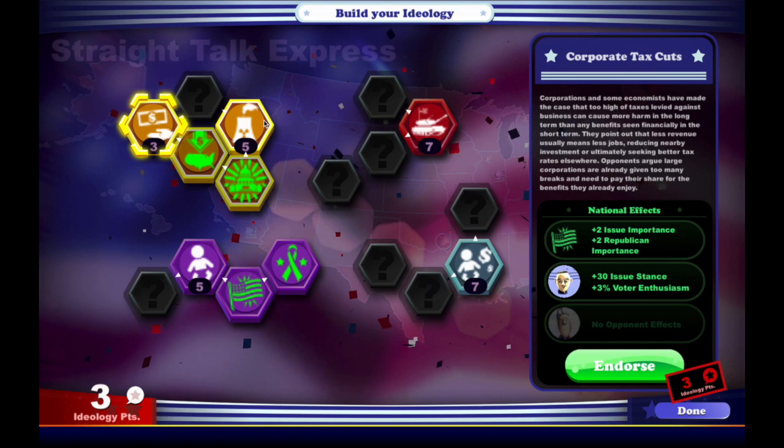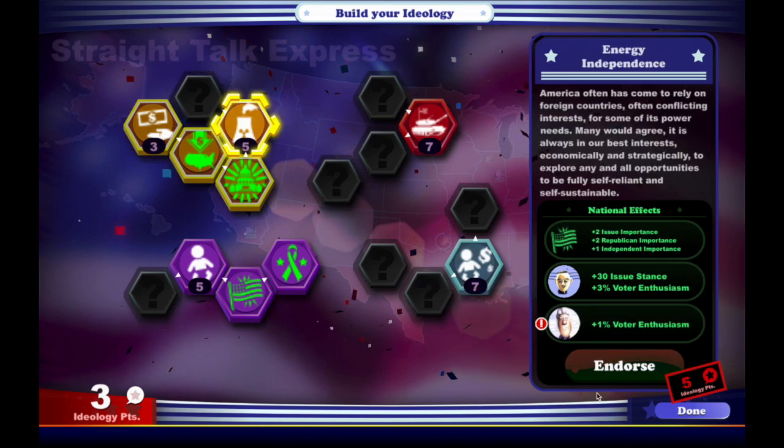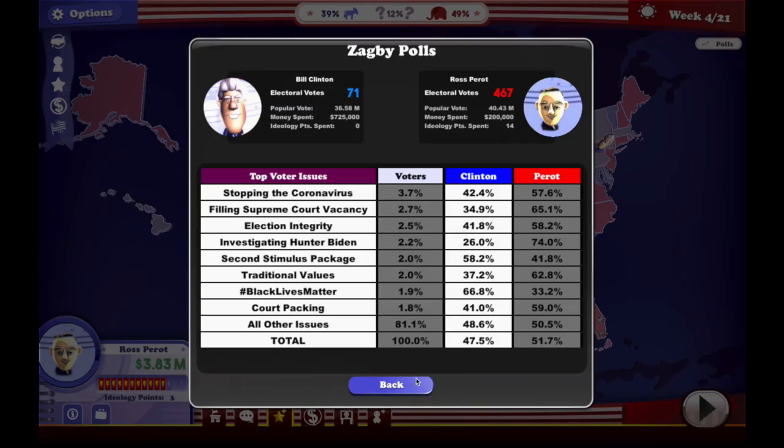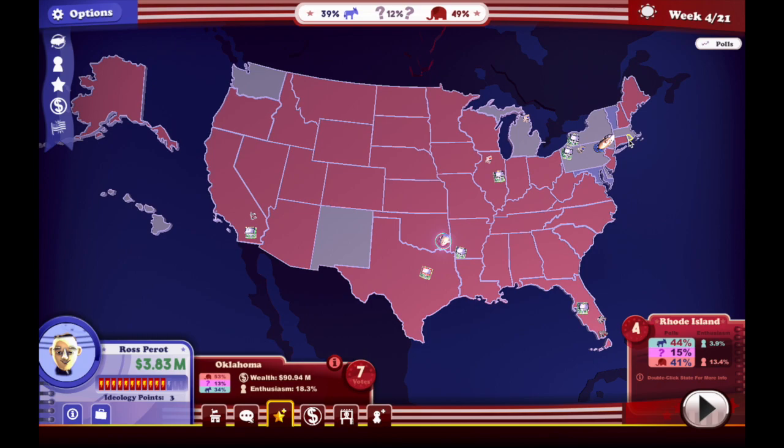We definitely don't want to endorse corporate tax cuts. That's not really what Perot is like. He wanted to increase taxes on the wealthy and reduce spending. He really cared about the deficit. And I think he also mentioned he was not in favor of cutting taxes on corporations, at the very least. I think he would have maybe preferred raising taxes on big corporations. But he wanted to lower taxes on other people, small businesses and whatnot. Or people starting a business.